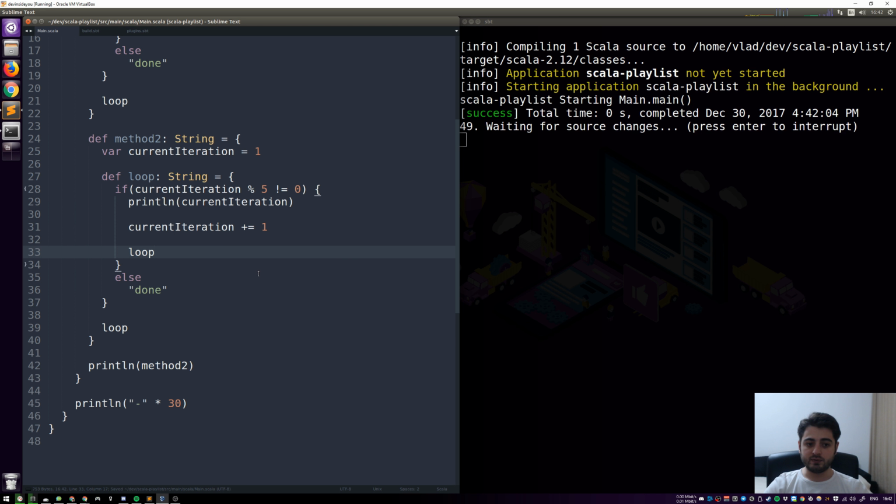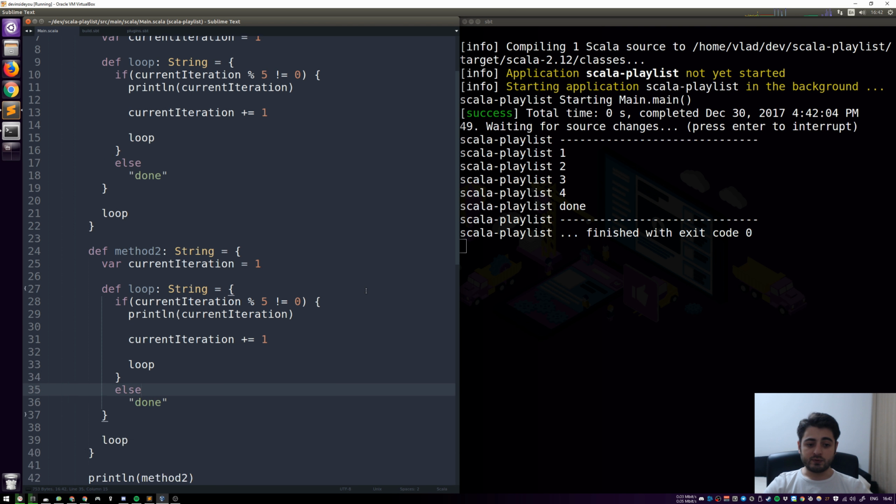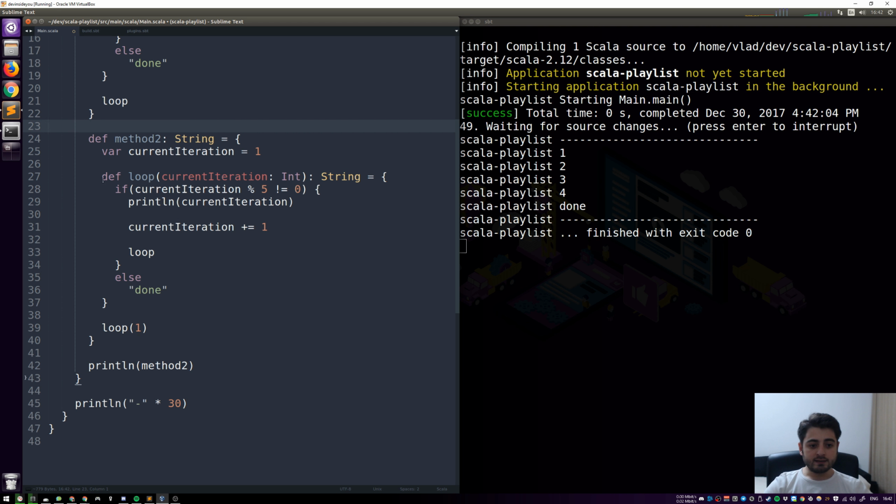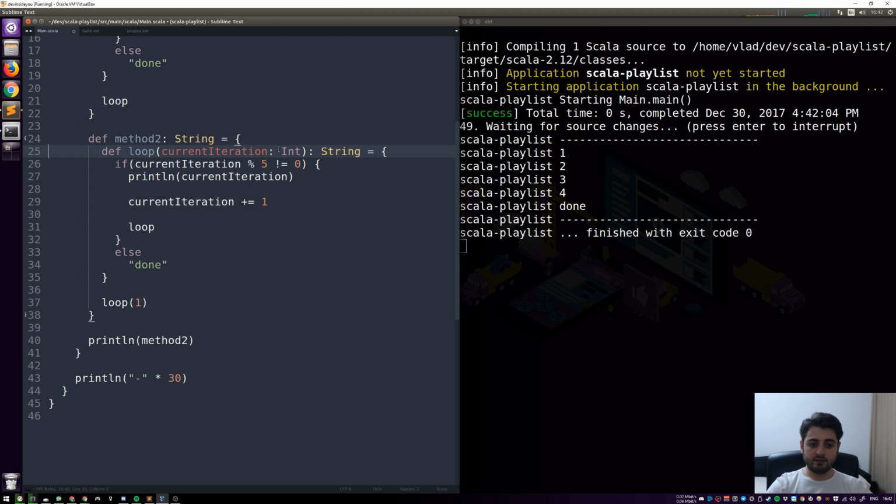So method 2 and method 1 are doing the same thing, but the code also looks the same. So what we're gonna do now is, look at this. Instead of having this current iteration equals 1, we're gonna put a 1 over here into loop. And therefore loop is going to need this parameter, so we're going to put a parameter list over here. We're going to put the current iteration over here, and say that it's an integer. And we're not going to have this thing, and because we don't have this thing, we can't increment this.